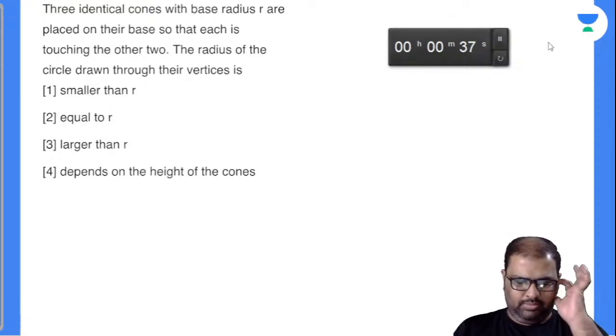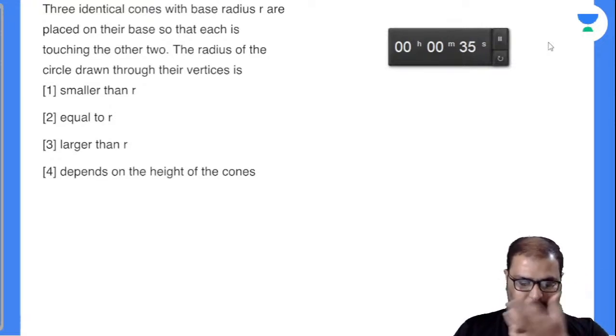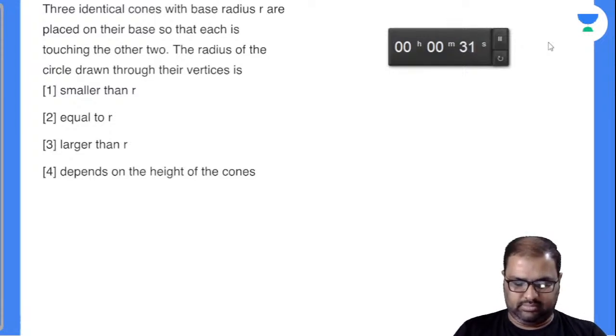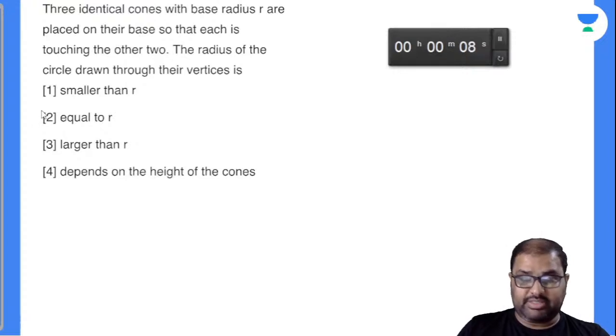35 seconds more. Three identical cones with base radius r are placed on their base so that each is touching the other two, it seems. The radius of the circle drawn through their vertices is the question asked.